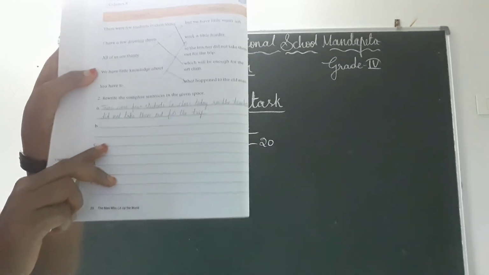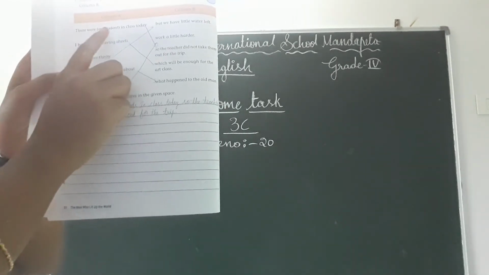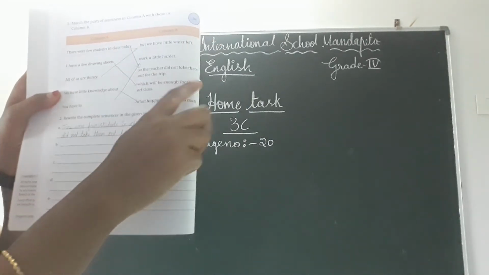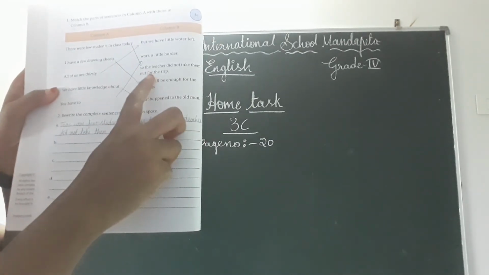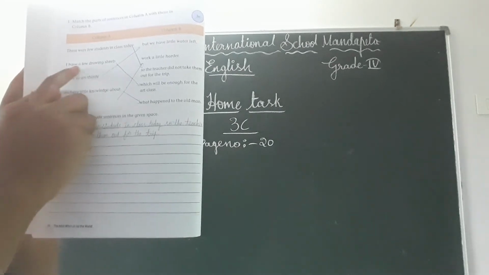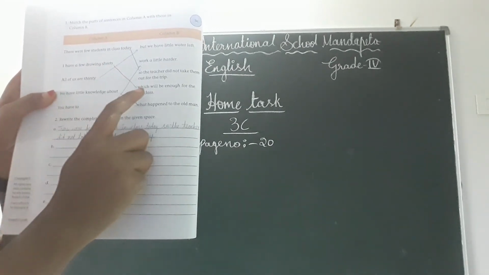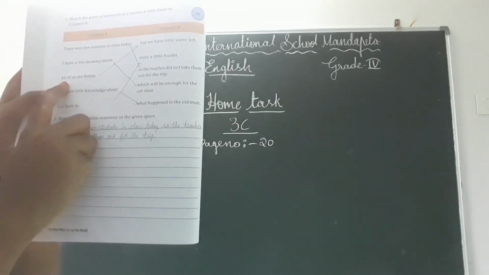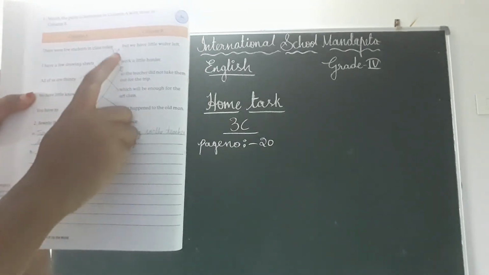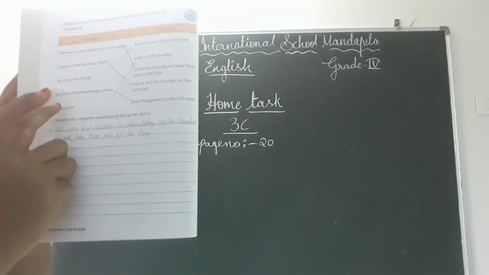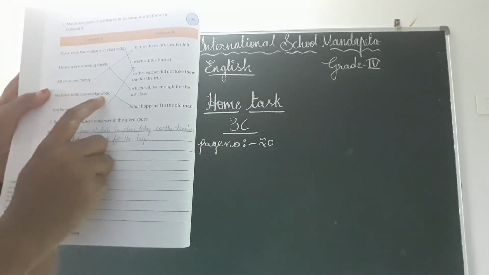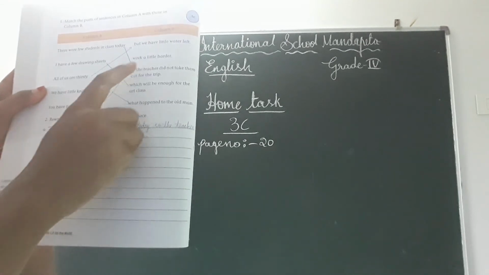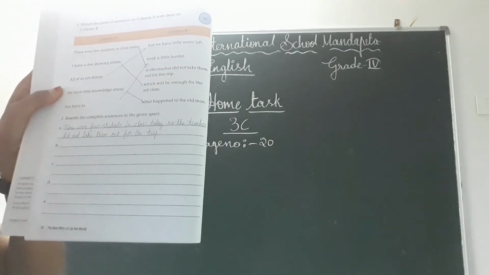Okay, see like this. There are few students in the class today, so the teacher did not take them out for the trip. I have a few drawing sheets which will be enough for the art class. All of us are thirsty, but we have little water left. We have little knowledge about what happened to the old man. You have to work a little harder.